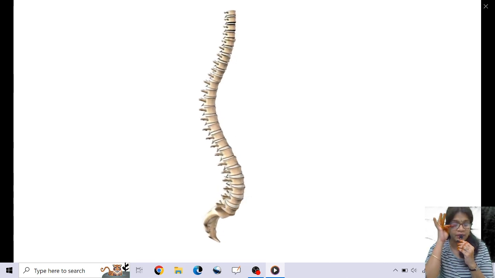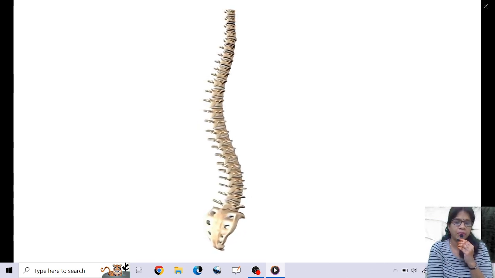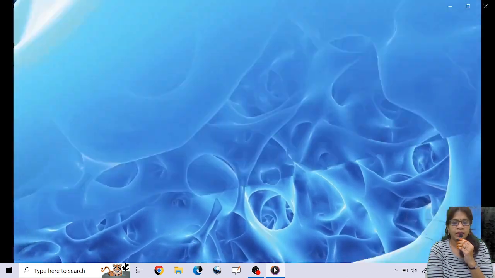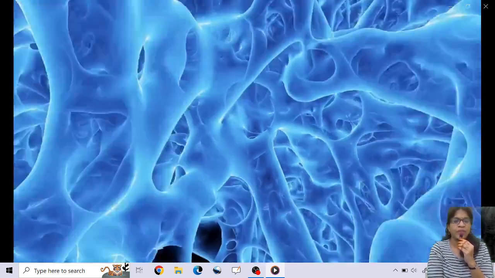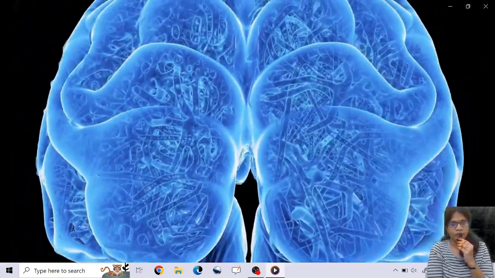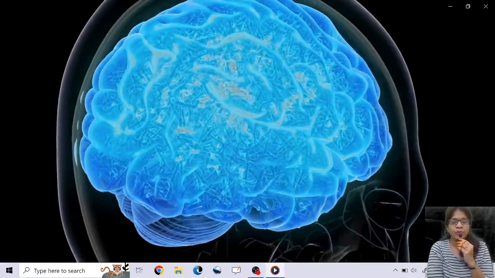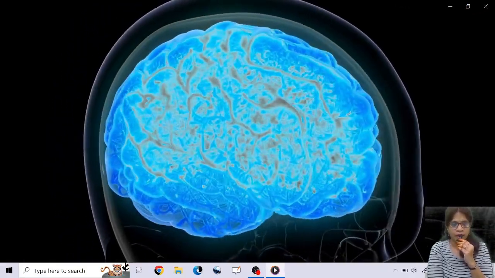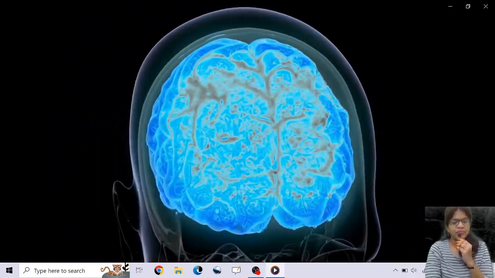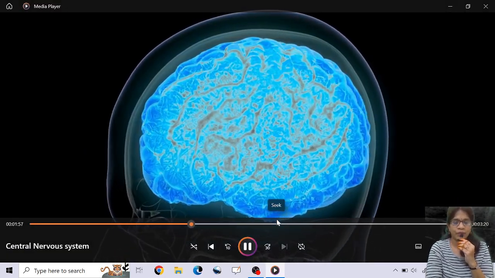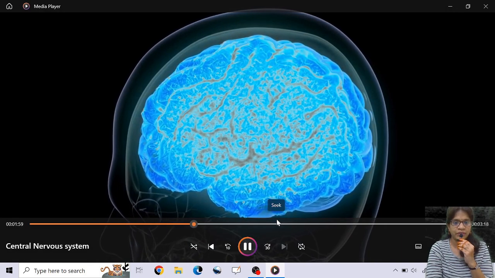Okay, it is also covered with three important membranes: pia mater, dura mater, and arachnoid membrane. Okay, you have gray matter and white matter also in the spinal cord. So this is how it looks. So these are the cerebral hemispheres. I will also talk in detail in the next slide. The whole brain, this is how the cerebral hemispheres are. And see, this can't be finished in one class because there are many things to talk about. I don't know how far I can cover in this class.